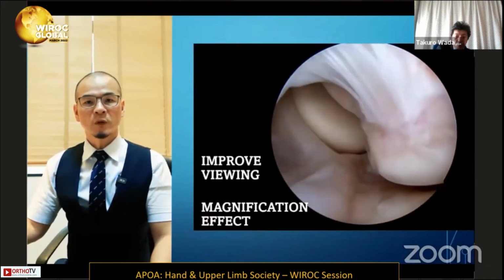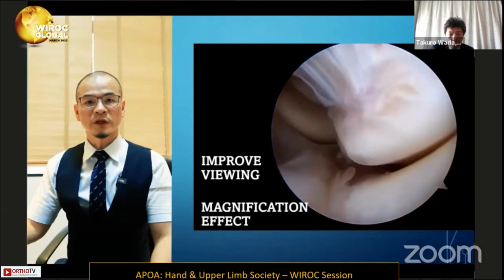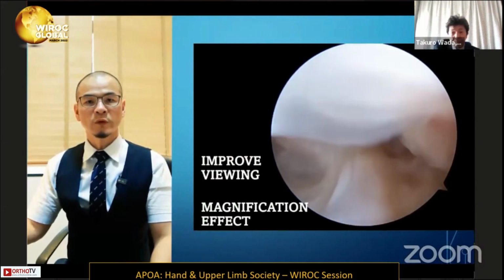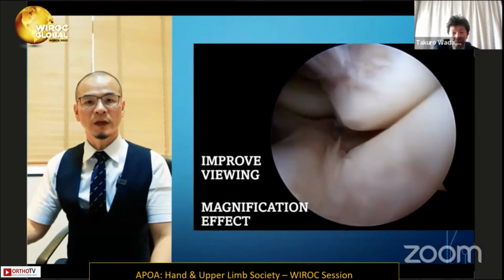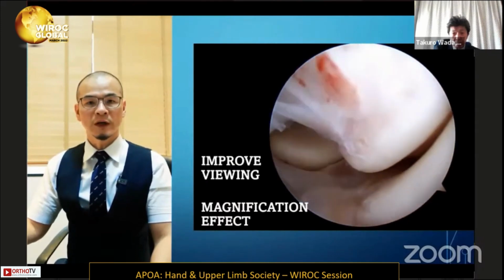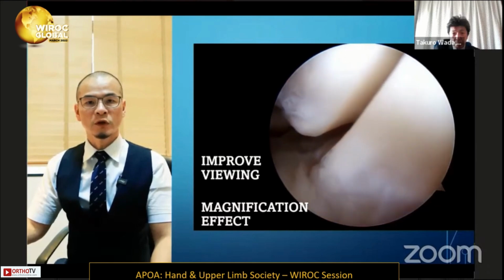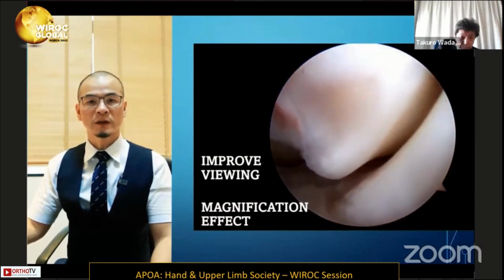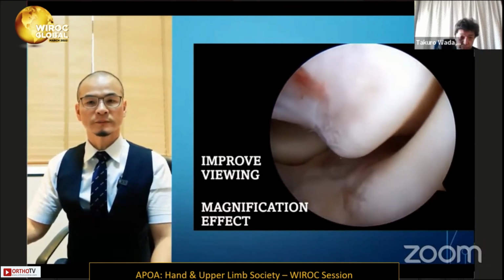Another benefit of elbow arthroscopy is the magnification. So it can improve the viewing of the intra-articular region. In this video, you can see that this has a nice, huge, big and clear visualization.